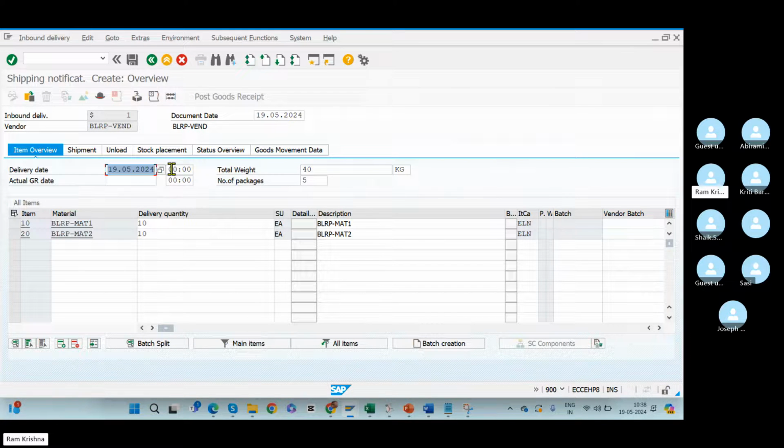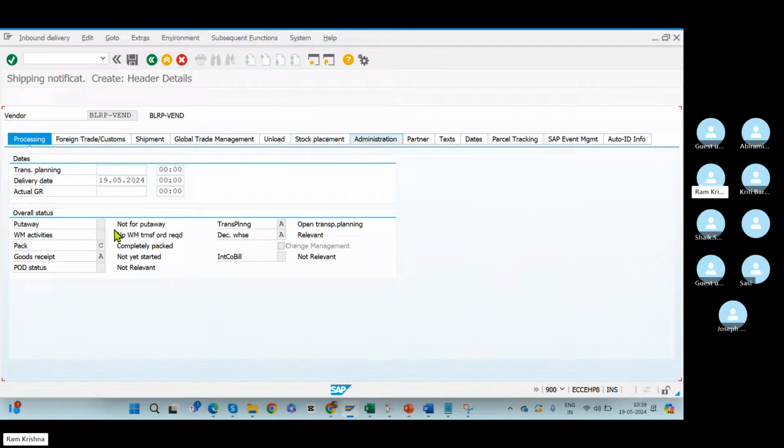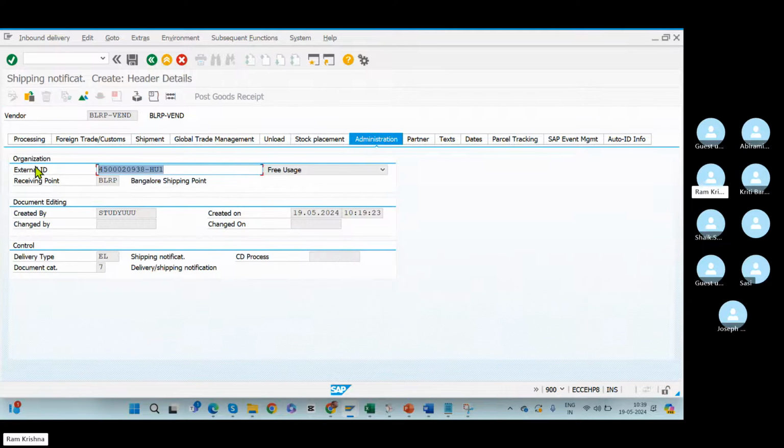Exact date and exact time, everything will be notified. How many packages we are receiving, how much is the weight of the respective packaging. Every piece of information will be received in the respective inbound delivery through ASN, Advanced Shipping Notification. You can see the ASN number in real time. We can see the external ID as the ASN number.